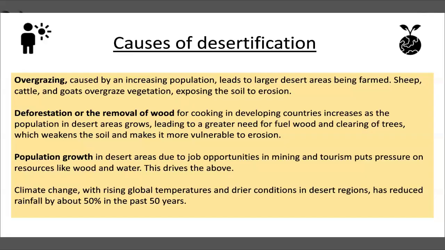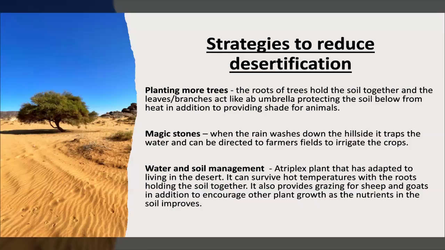We know our planet is getting warmer. We know we are having more droughts, periods of no rainfall. The rise in global temperatures in dry regions and deserts is increasing. For example, rainfall has decreased by 50% in the past 50 years in these areas, which means that the land becomes eroded, becomes dry, becomes more vulnerable, therefore causes desertification to happen.